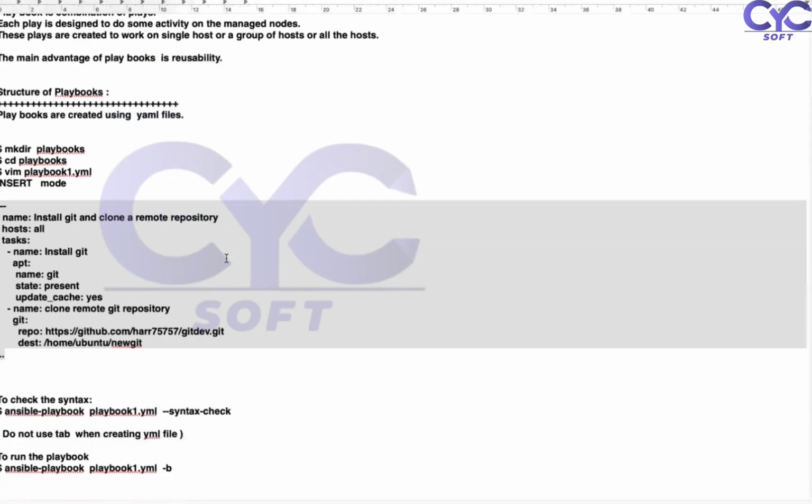Now, how can you execute the code? That's very, very important. For this, we go with the ansible-playbook playbook1.yaml file. We work on the syntax check first, to check whether your playbook is working or not. Then we can use -b, which stands for highly privileged. We are working on multiple services.